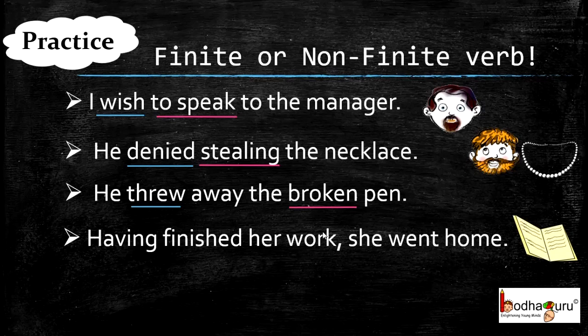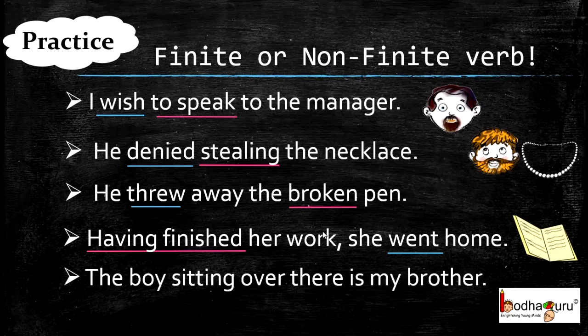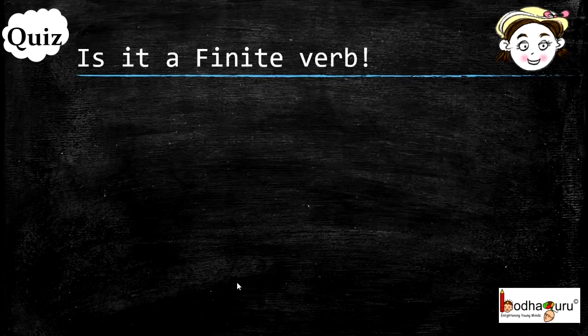Having finished her work, she went home. What is the main verb here? Went is the main verb. And having finished is a non-finite verb as it is describing the work. Lastly, the boy sitting over there is my brother. What is the main verb? It is. Hence, you can say it is a finite verb. And what about sitting? Sitting is describing the boy and hence it is a non-finite verb.